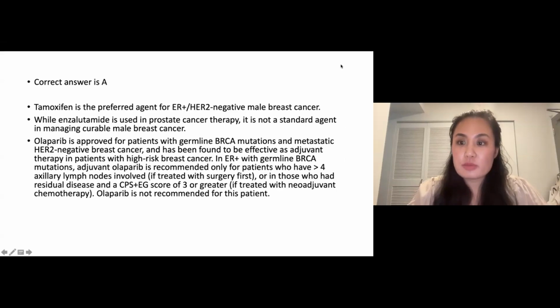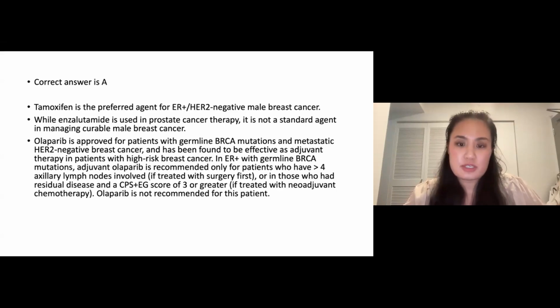Olaparib has recently been approved for patients with germline BRCA mutations or patients with metastatic HER2 negative breast cancer. But in ER positive patients, adjuvant olaparib is recommended only for patients who have greater than 4 axillary lymph nodes if they had surgery first, or in those who had residual disease and a CPS plus EG score of 3 or greater if they were treated with neoadjuvant chemotherapy.